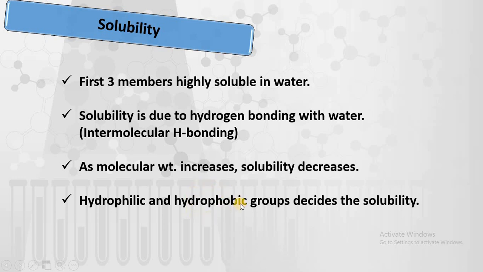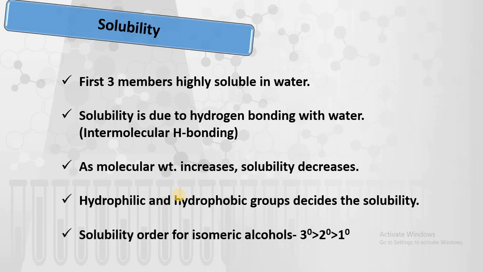The hydrophobic group is whatever carbon chain is there, which is organic in nature. That's why as carbon chain increases, hydrophobic group size increases and hence solubility decreases. So the hydrophobic and hydrophilic groups decide the solubility of alcohols.